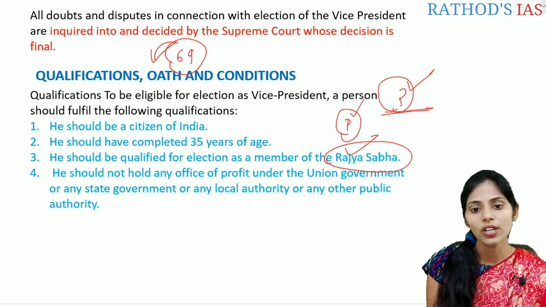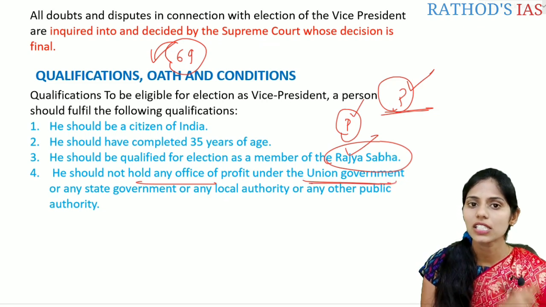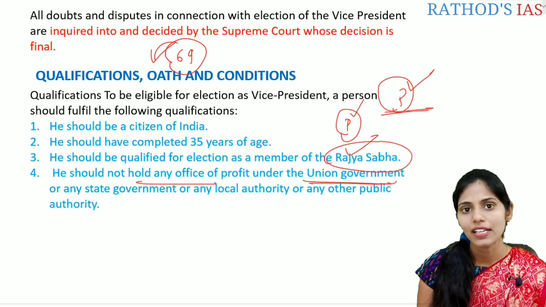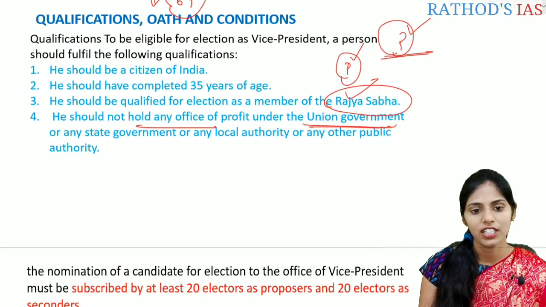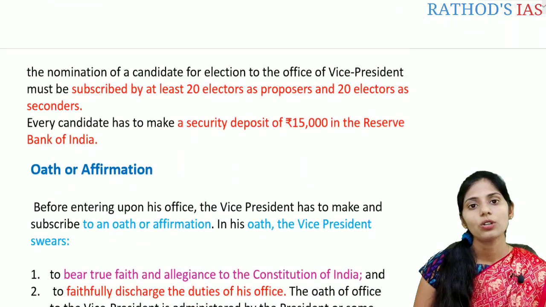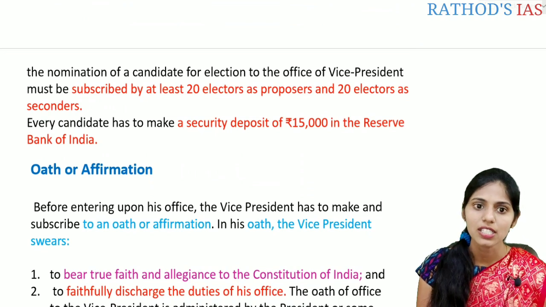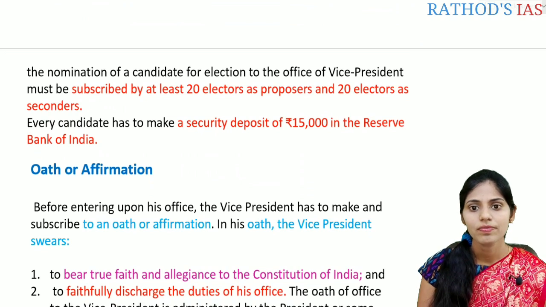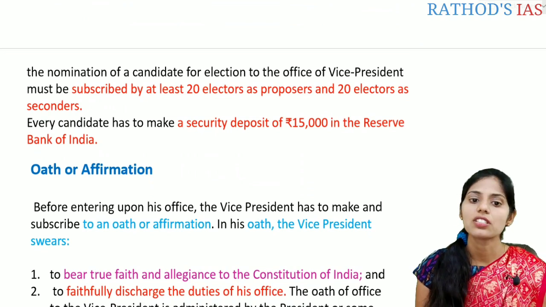He should not hold any office of profit under the union government or any state government or local authorities like panchayats, municipalities, and also any public authority. So these are some of the qualifications. And for the nomination of a candidate for the election to the office of the Vice President, he must be subscribed by at least 20 electors as proposers and also 20 electors as seconders.